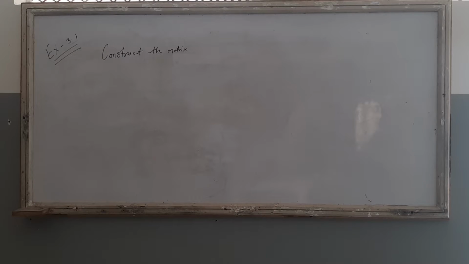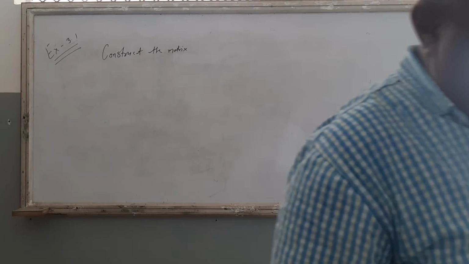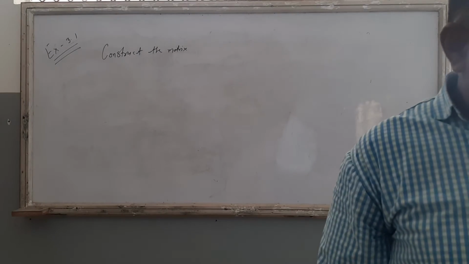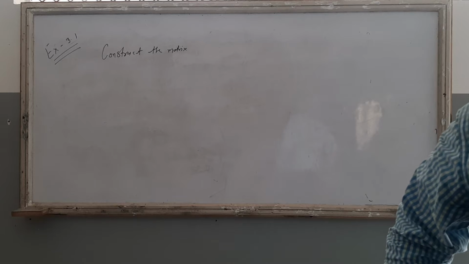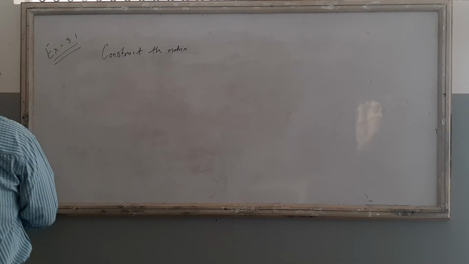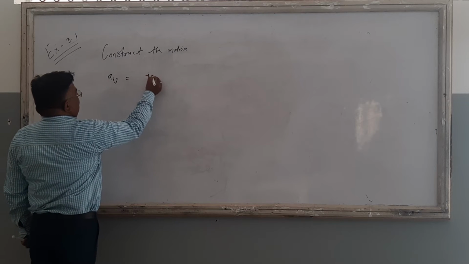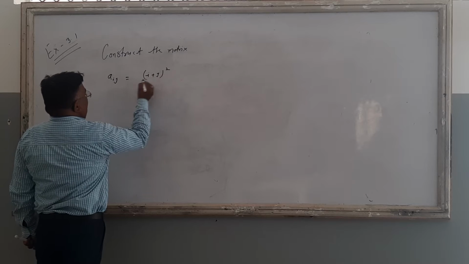Good morning, students. This is the second topic of the matrix, and yesterday I discussed types of matrix, and that two matrices are equal when corresponding elements are equal. Today we discuss how to construct a matrix. For example, construct a matrix of 2 into 2 order, where Aij is given as (i plus j) whole square upon 2.